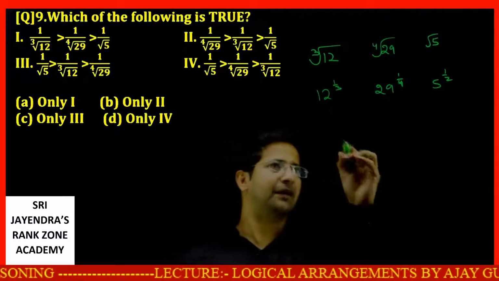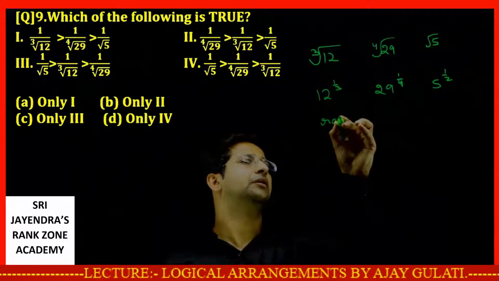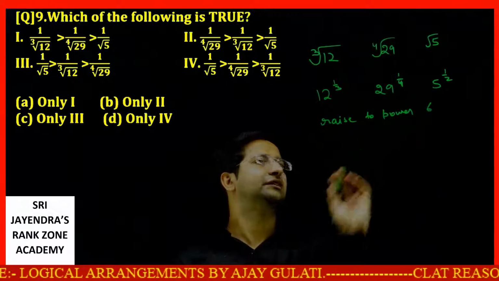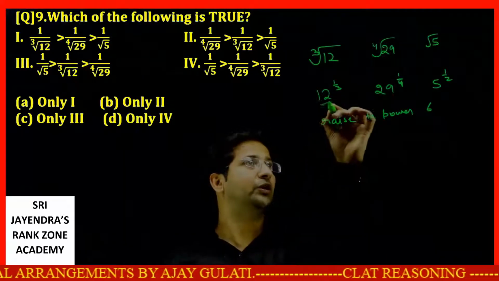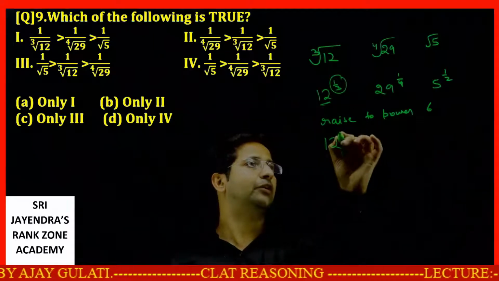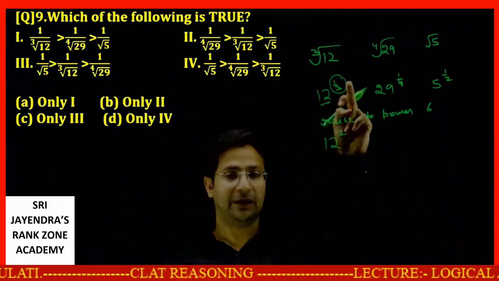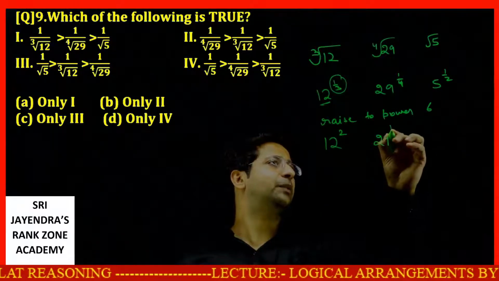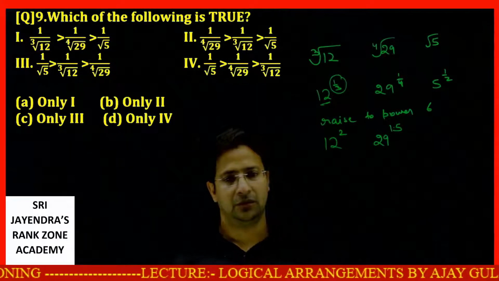Let's say I am raising the power terms to power 6. The moment you raise them to power 6, you get 12 raised to the power 1 by 3 becomes 12 raised to the power 2. This multiplied by 6 will give me 2. This gives me 29 raised to the power 1.5.